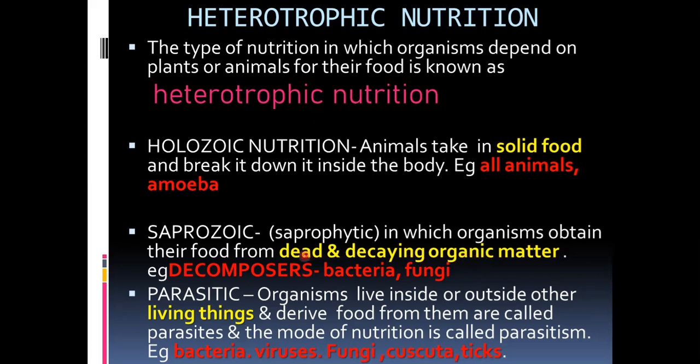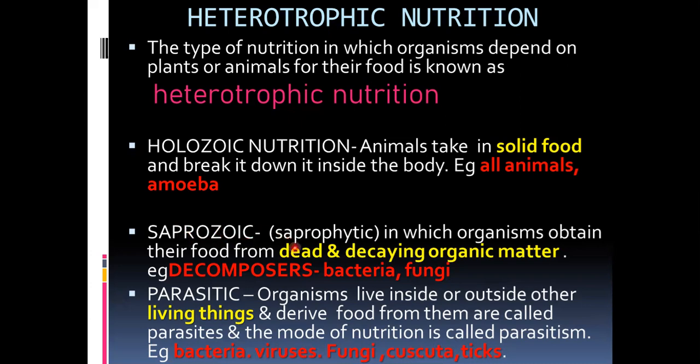Ecologically they are called decomposers, and the process is called decomposition. For example, many bacteria and fungi live in the soil and decompose dead bodies, waste materials, or decaying organic matter. So they are called saprophytes or saprotrophs, and their mode of nutrition is called saprozoic.